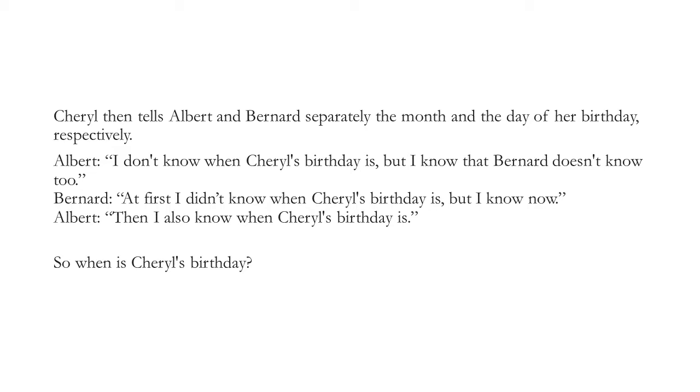And after that, the following conversation ensues, where Albert says, I don't know when Cheryl's birthday is, but I know that Bernard doesn't know too. Then Bernard says, at first I didn't know when Cheryl's birthday is, but I know now. And lastly, Albert says, then I also know when Cheryl's birthday is. So when is Cheryl's birthday? If you want to take some time to try to figure this out on your own, go ahead and pause the video and see if you can figure it out.